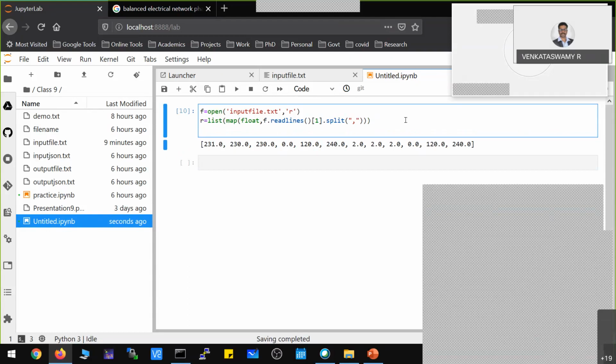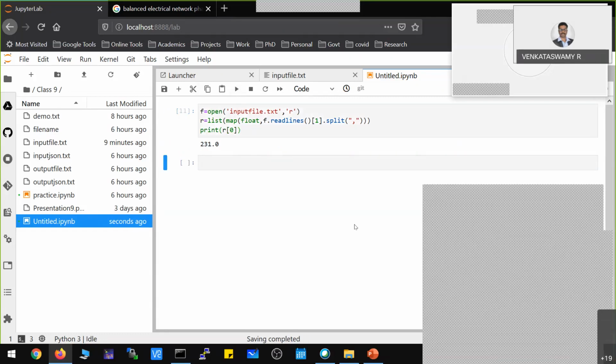Now I can point to any value. When I run this command, you can see I can extract any value from that array individually. What is my objective? My objective is to find out whether R of 0 is equal to R of 1, and that should be equal to R of 2. This is basically comparing the magnitude values of all voltages.